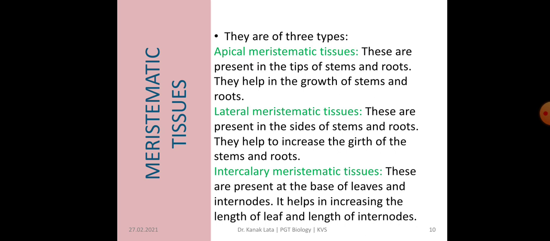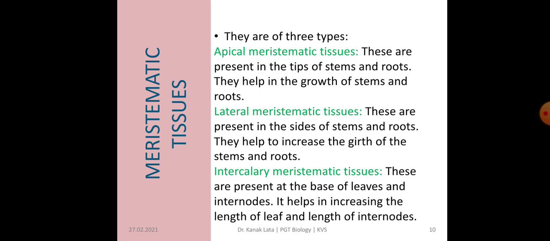Second is lateral meristematic tissues. They are present in the sides of the stem and roots, which means they help in increasing the thickness of stems and roots. So they increase the girth of stems and roots. Third one is intercalary meristematic tissue.